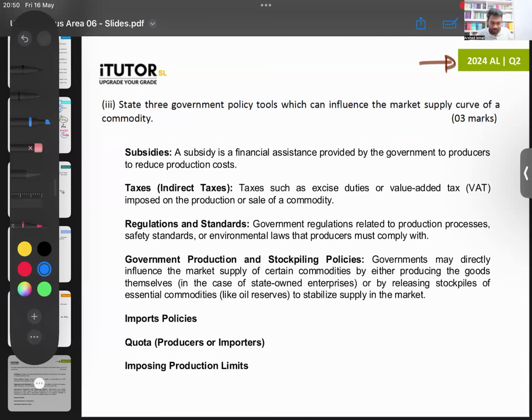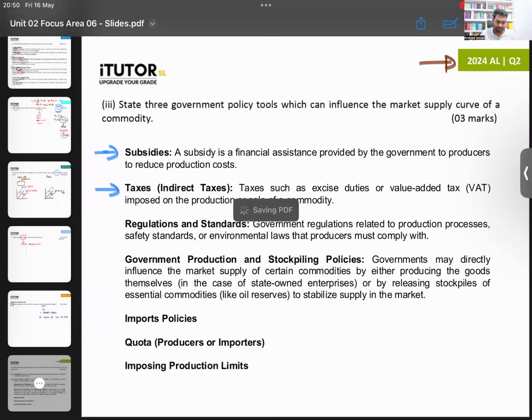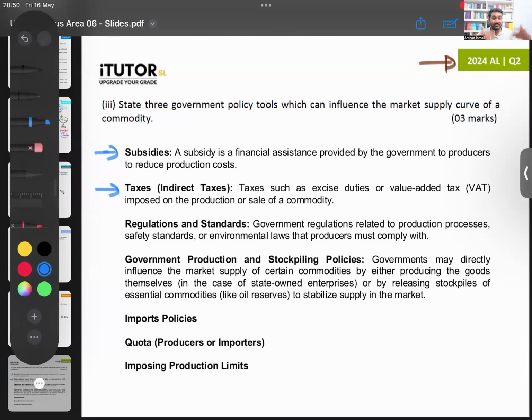So the main two things that you have to write are definitely subsidies and taxes. Here, don't just write the point, but give a small one-line explanation. Don't just say subsidies. You can say a subsidy is financial assistance the government gives to the producer. As a result, if they increase subsidies, supply can increase; if they decrease them, supply can decrease. Yes, the question verb is saying state, but just writing subsidy might not be enough, because subsidies can even be given to consumers. So you have to be specific there.